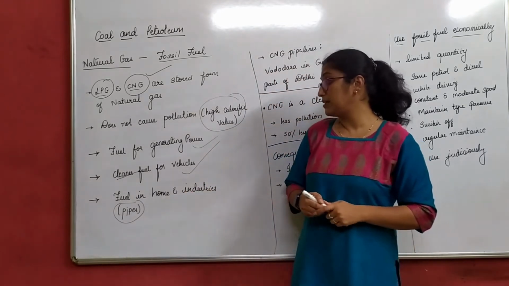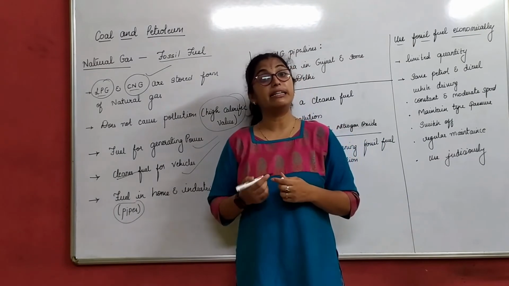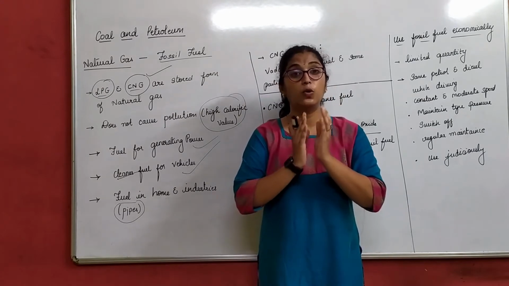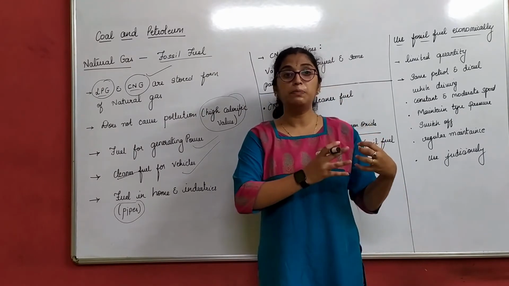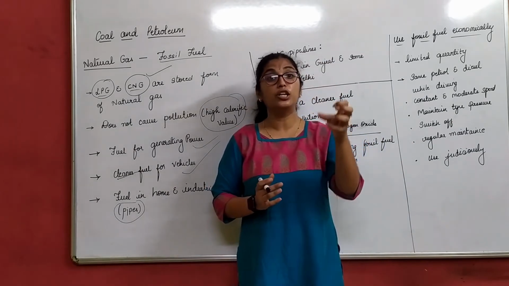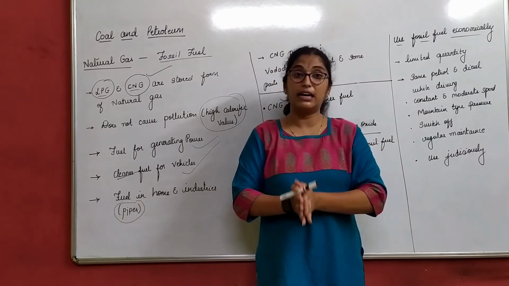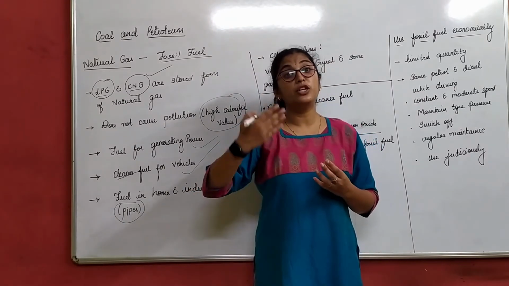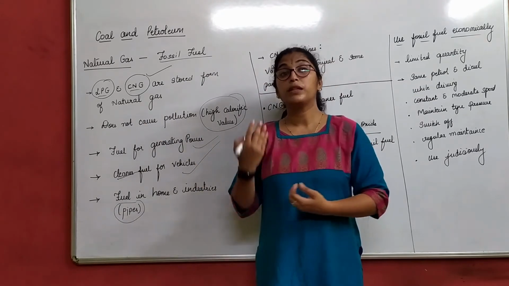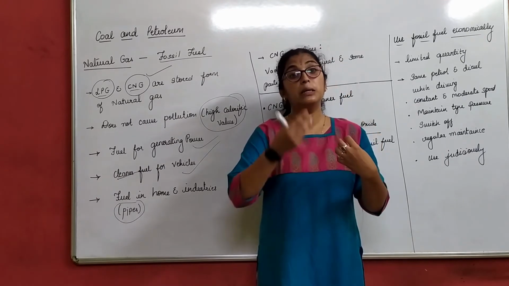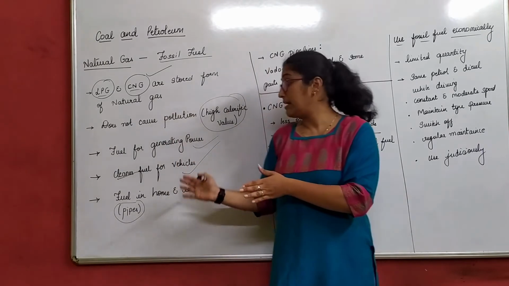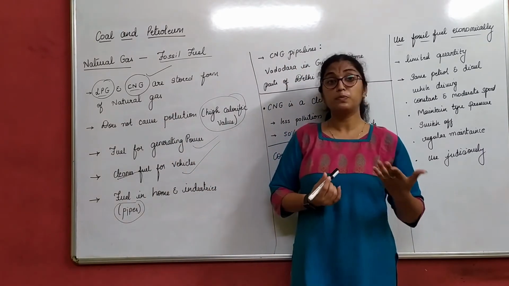Similarly, CNG we get in pipelines with some regulators. The LPG we use at home has a particular pressure. What pressure? Let's not discuss that. Understand that LPG should have a particular pressure so that we can use it safely in our house. Similarly, CNG's pressure is much more than LPG, so we cannot use it in our house in that manner. That means we should regulate the pressure, bring it to the normal pressure which we can use at home, and then we can use it. That is why it is done via pipelines.